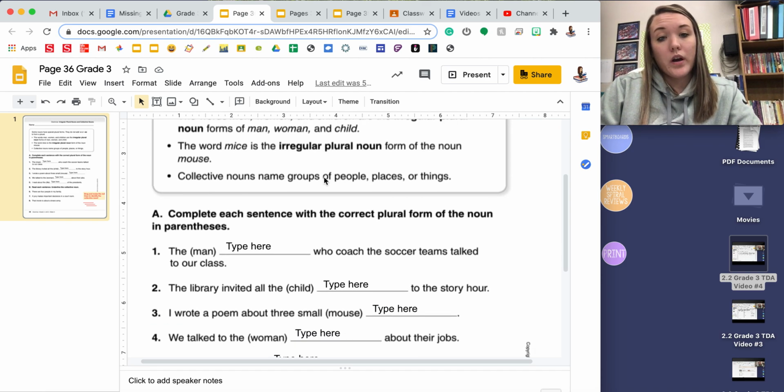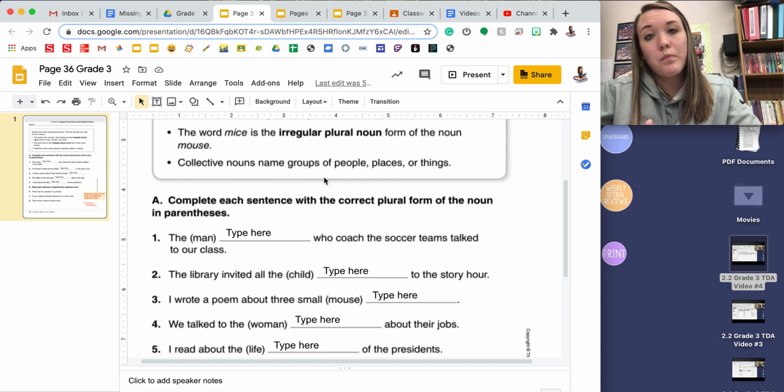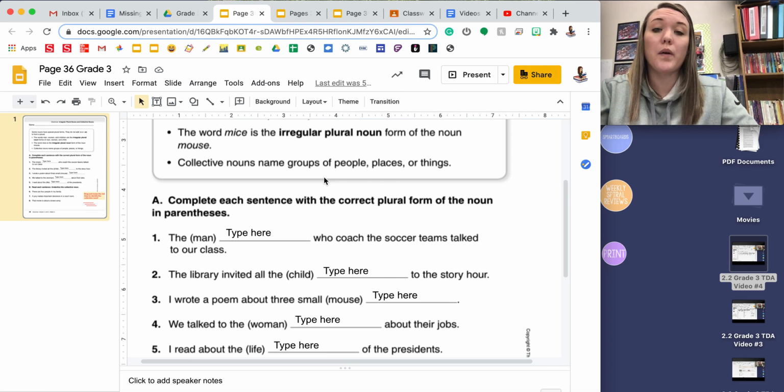Finally, we have what we call collective nouns, and these are groups of people, places, or things. For example, class would be a collective noun because it's a group of students. School would be a collective noun for a group of fish. If you didn't know that, a group of fish is called a school. Another collective noun would be band because a band is a collection of people playing instruments.